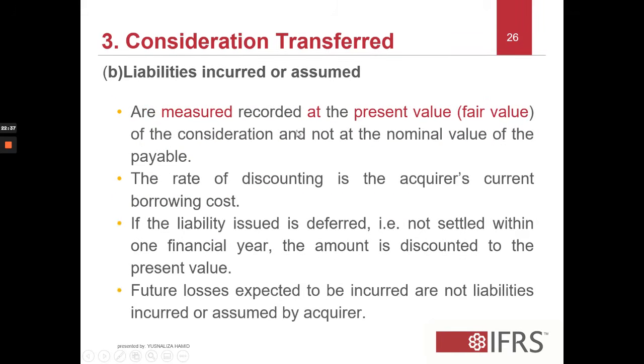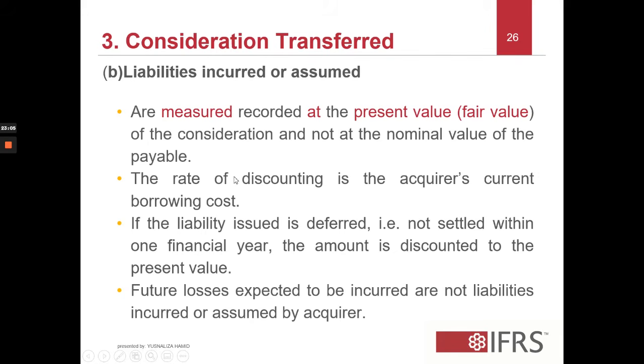For consideration transferred, the liabilities are measured at the present value, and not at the nominal value payable. It must be measured at the present value. If you are to pay them in the future, you need to discount that back to the present. The rate of discounting is the acquirer's current borrowing cost.